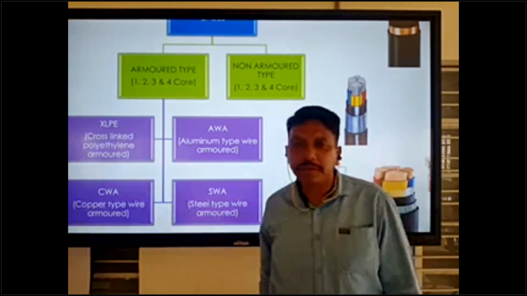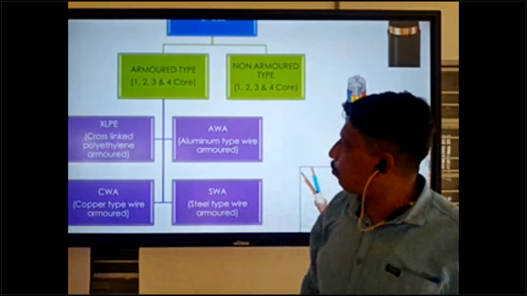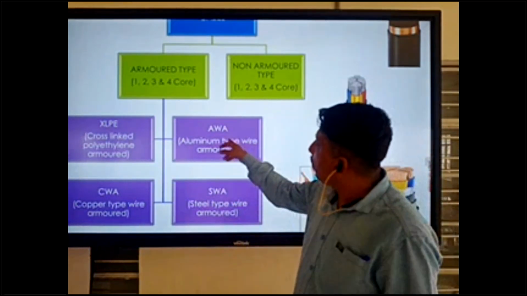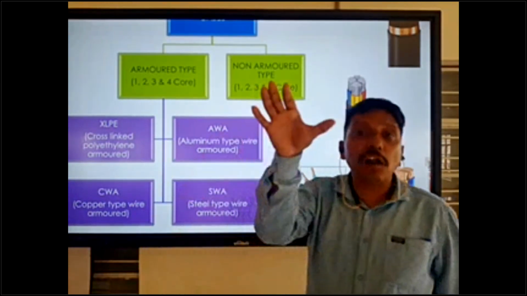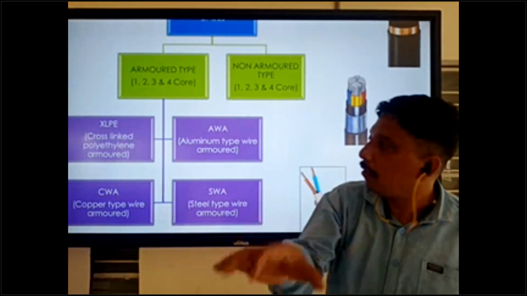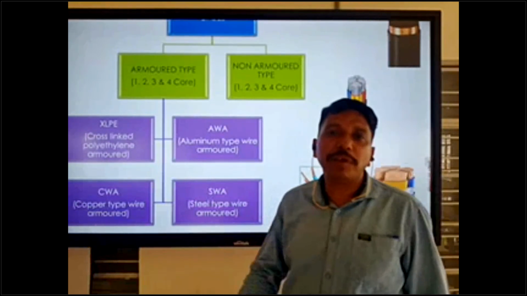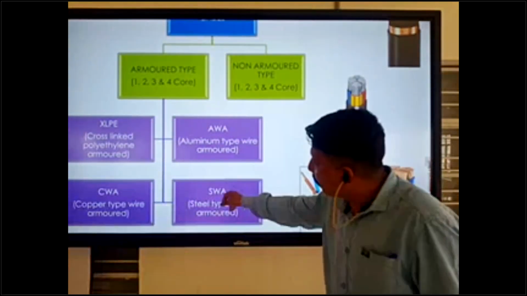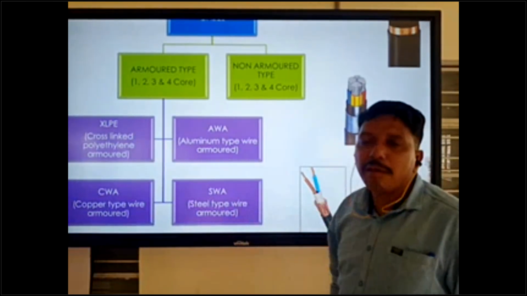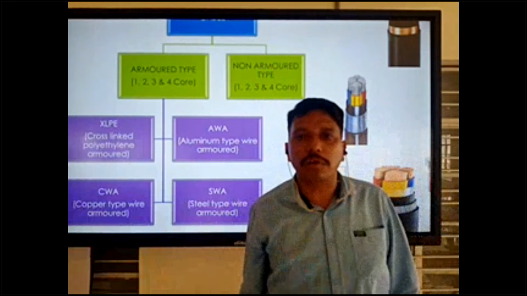Is it clear? This is the important point: mostly aluminum type and copper type armored come as single core cable, and XLPE and SWA steel type come in 2 core, 3 core, and 4 core.